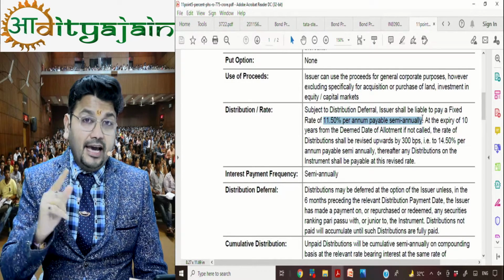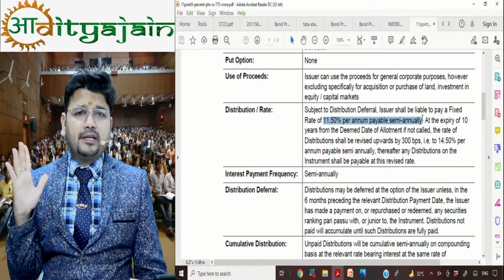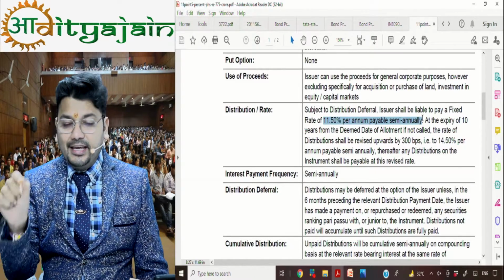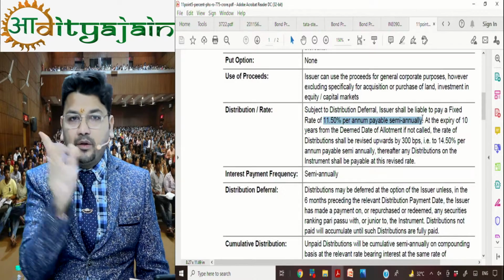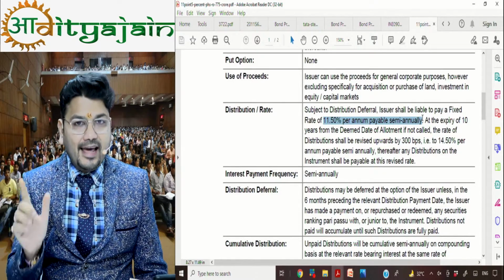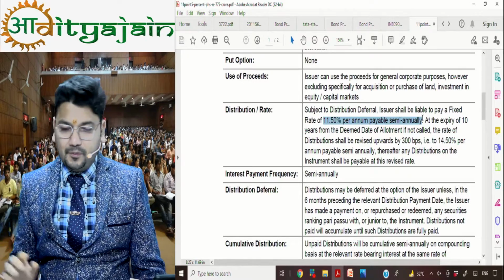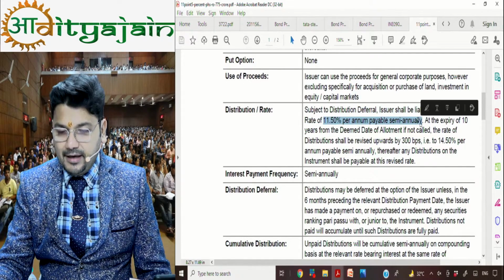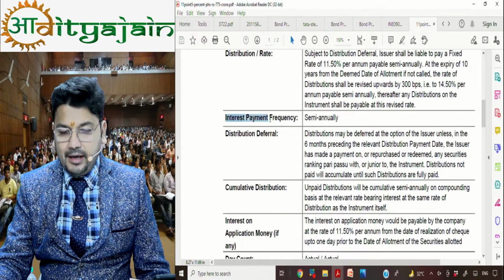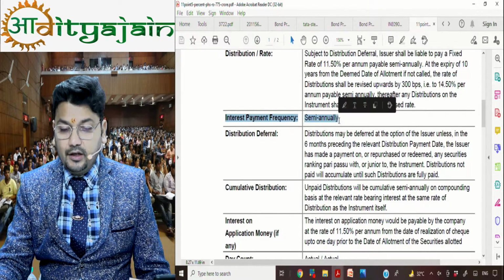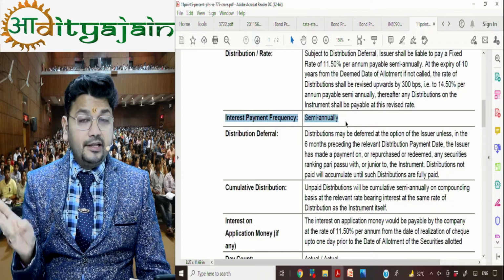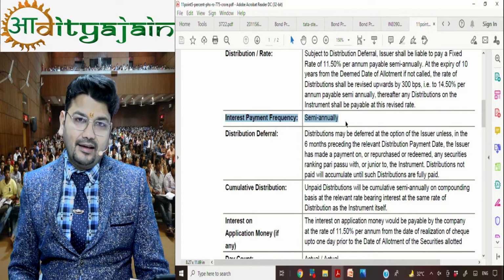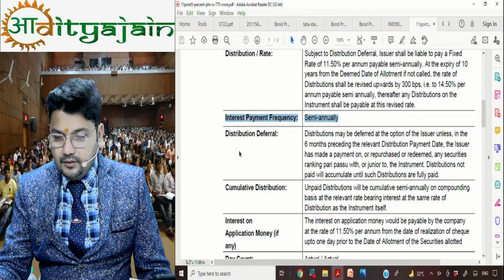These will help you not only in passing the exam, but also in your practical life, and I have proved it. Each and every word I have given you conceptual clarity with questions also. Interest payment semi-annually. We have covered in class annually, semi-annually, quarterly and monthly.